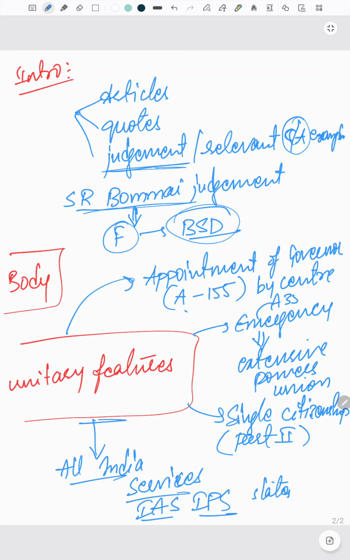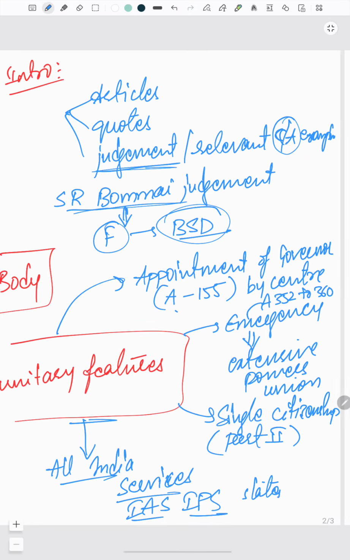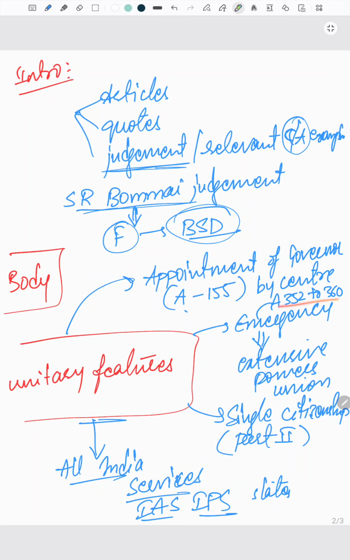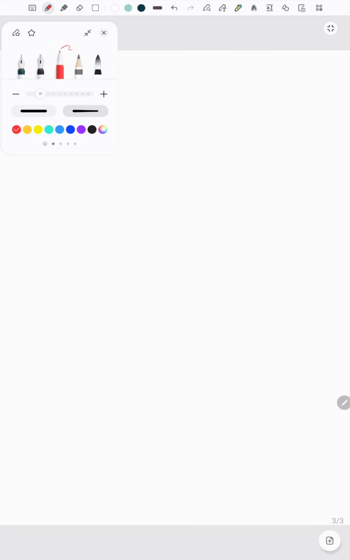So from Article 352 to 360, you can mention this as well. You can also highlight this type of thing, that is, articles and parts. So these are the unitary features. Just give a glimpse of the unitary features that we had in our Constitution. After that, our next demand of the question is that India survived.